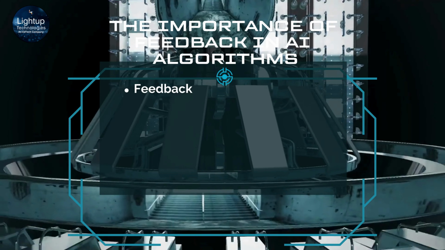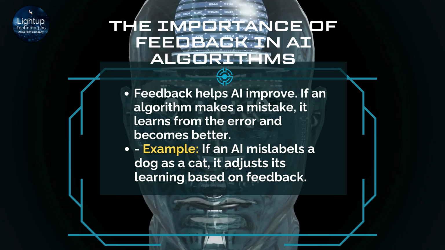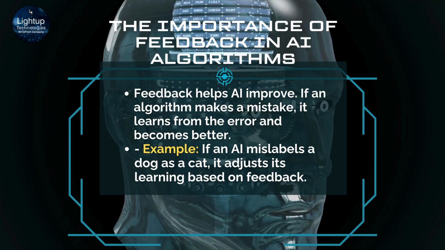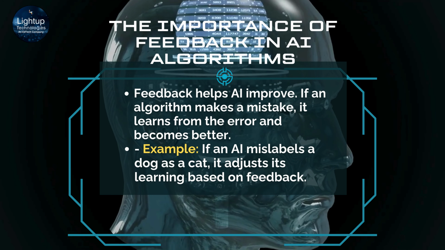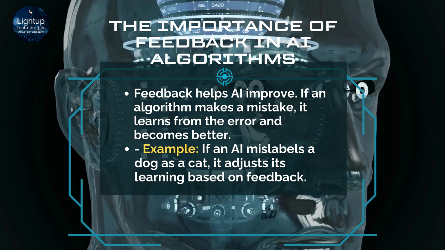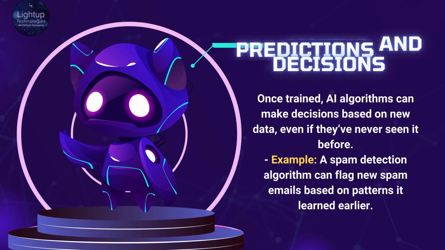The importance of feedback in AI algorithms. Feedback helps AI improve. If an algorithm makes a mistake, it learns from the error and becomes better. Example: if an AI mislabels a dog as a cat, it adjusts its learning based on feedback. Making predictions and decisions. Once trained, AI algorithms can make decisions based on new data, even if they've never seen it before. Example: a spam detection algorithm can flag new spam emails based on patterns it learned earlier.